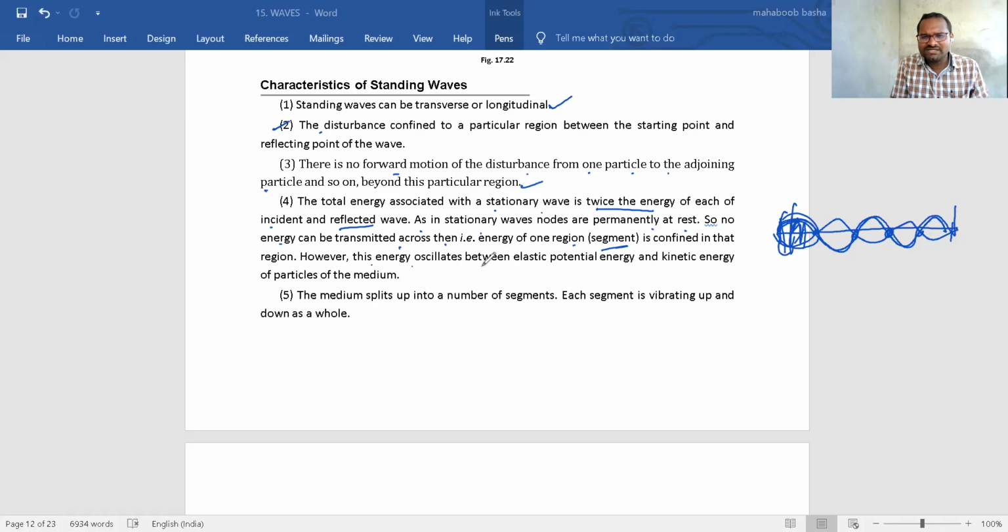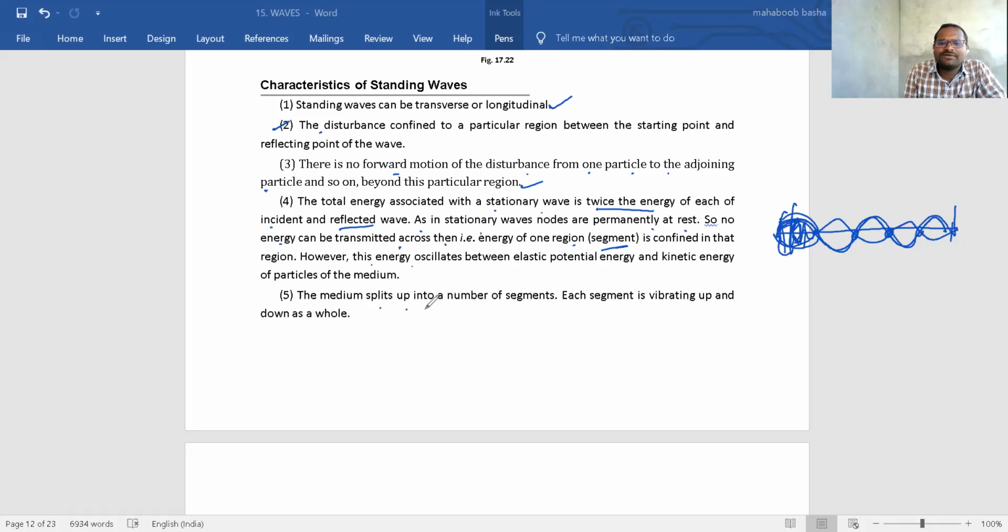However, this energy oscillates between elastic potential energy and kinetic energy. But the total energy remains constant, it cannot move forward. So they are called stationary waves.